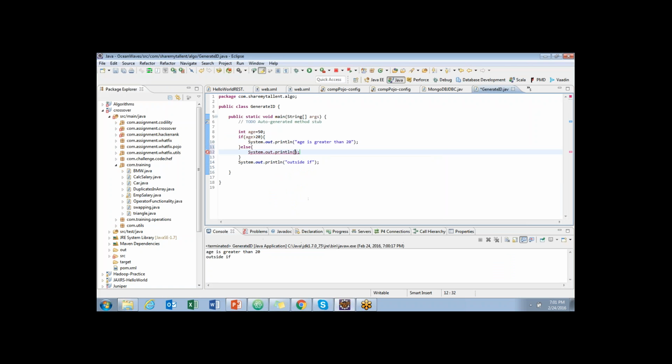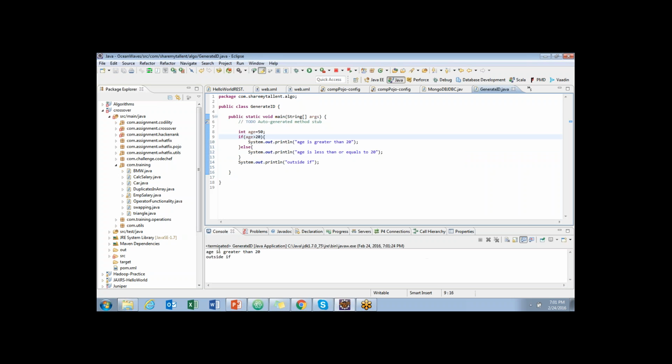Okay, a is less than or equal to 20. Because we said it is greater than; if you want even equals to, you can place it like this, greater than or equal to. Because it is only just greater than, we would say like this.